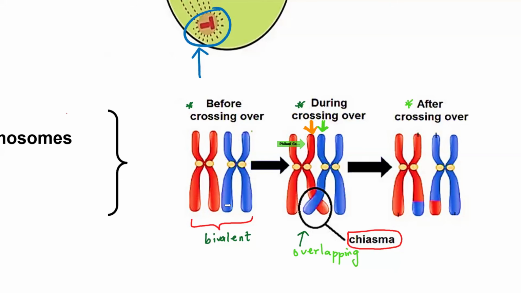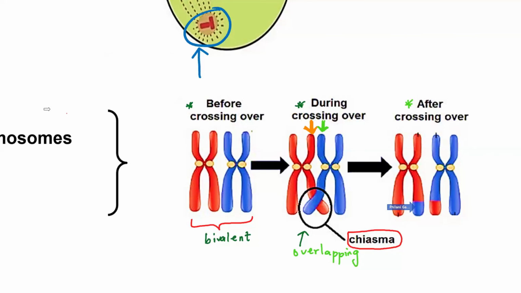But after they overlapped here at the chiasma, after this overlap, what happens? Now, this chromatid that was red has got a bit of a blue color. Now you ask yourself, where is this blue color coming from? It is obviously coming from the blue chromatid because they've exchanged something.